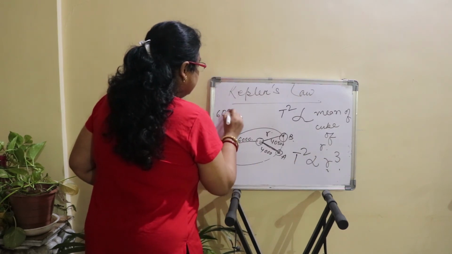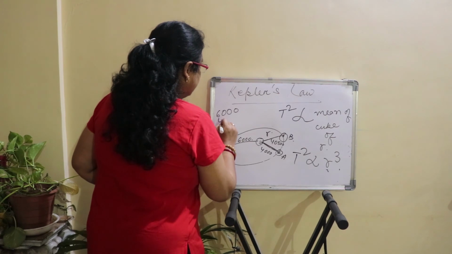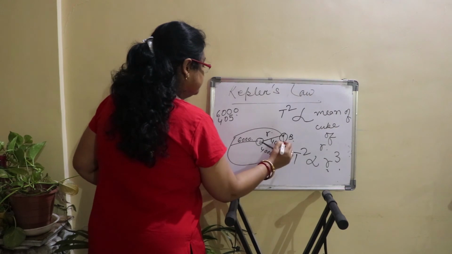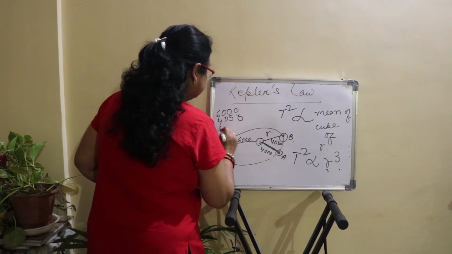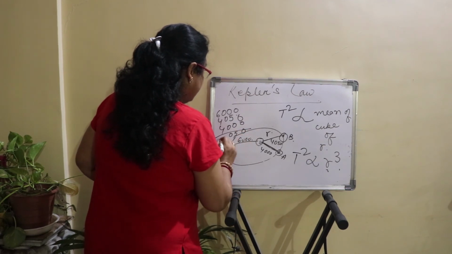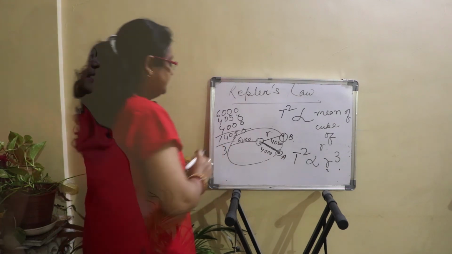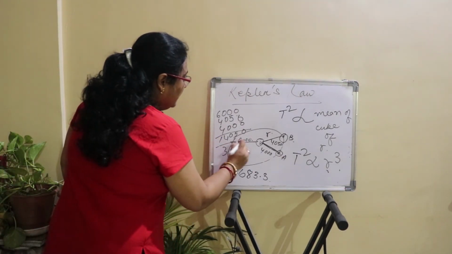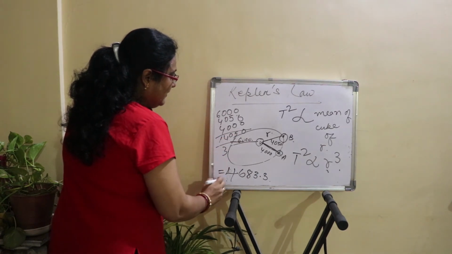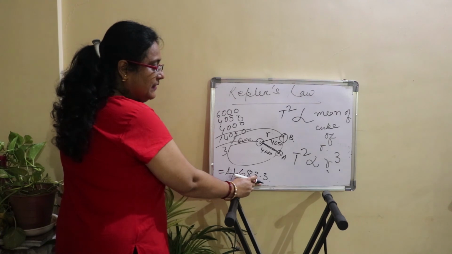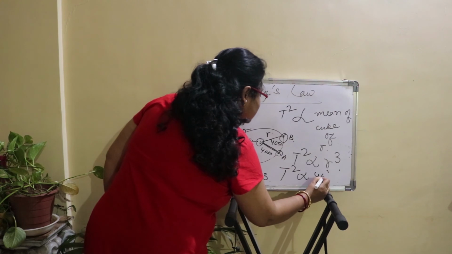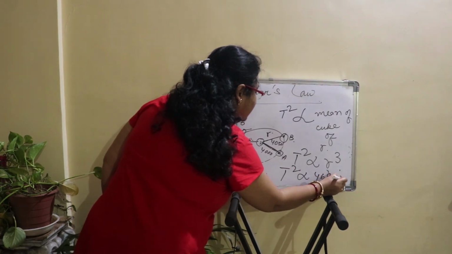Let's take divided by 3. So if I divide this 14050 by 3, the value will come to 4683.3. So time square will be directly proportional to 4683.3, like that.